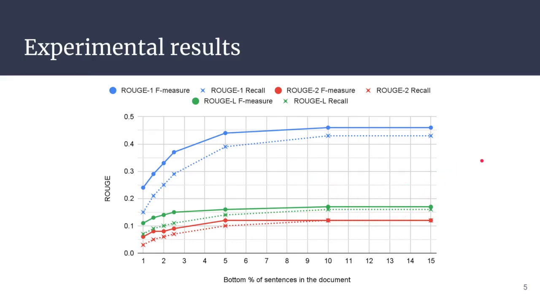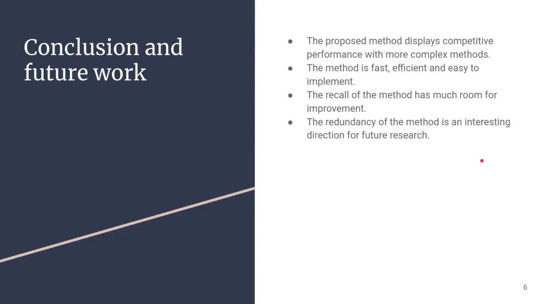experimental results we have. And now we come to the conclusions and future work. So this proposed method displays competitive performance with more complex methods. To give you a reference, the best method we submitted has 0.46 compared to 0.53 of the best performing method in the task. But it's important to know that this method is very fast, very efficient, because we can use simply linear algebra libraries like NumPy. And it's also very simple to implement, and we don't have to train anything.